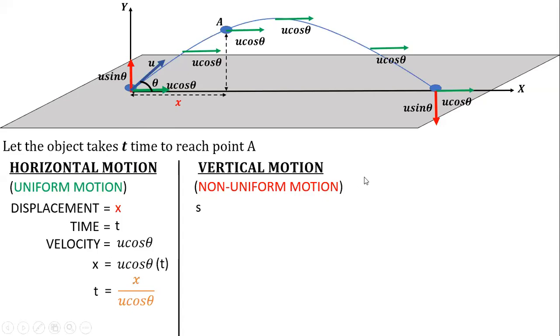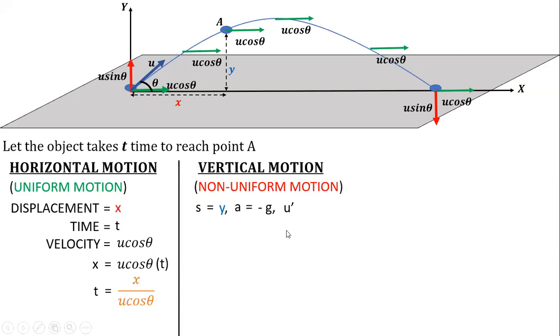Now if I go for the vertical motion, suppose it has covered a displacement y upwards. Acceleration was minus g because it was moving to that point A against gravity. For the initial velocity I take u dash, because I have already used u in the diagram, just to avoid confusion.